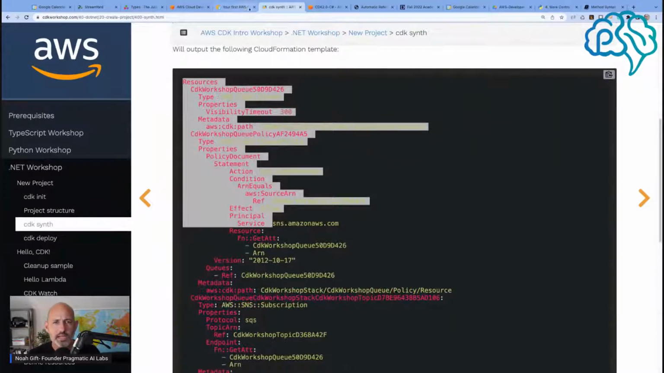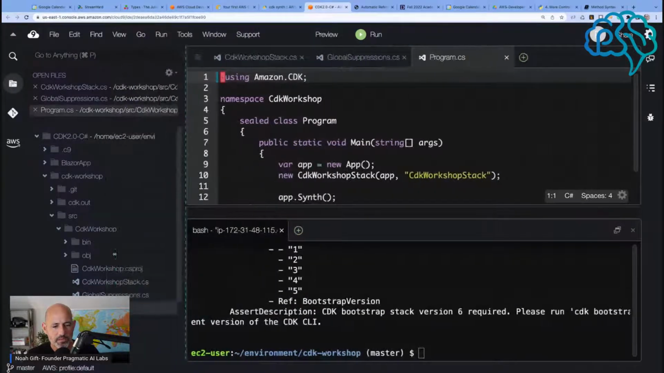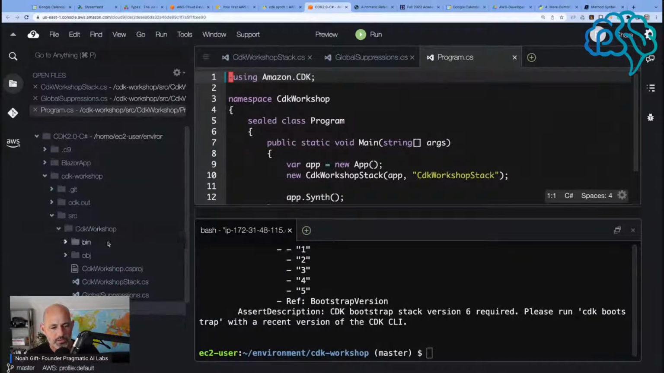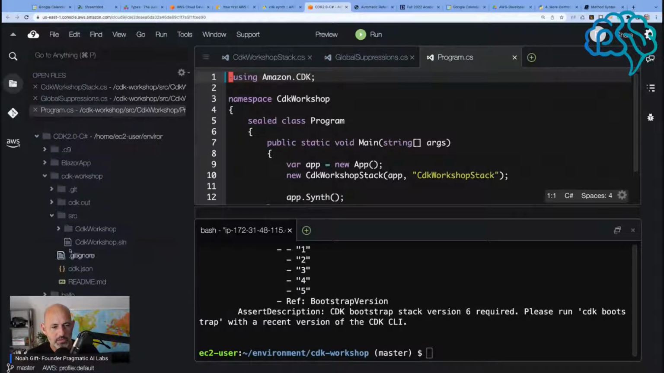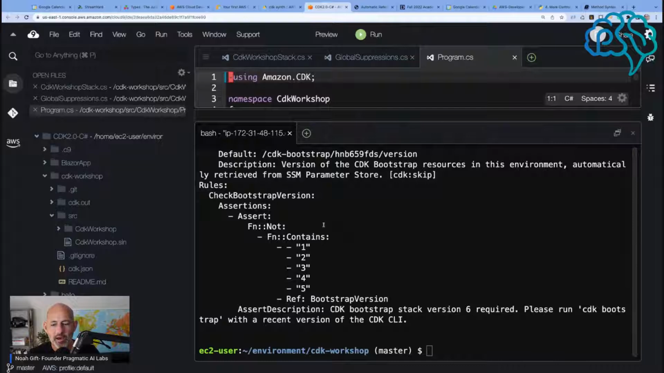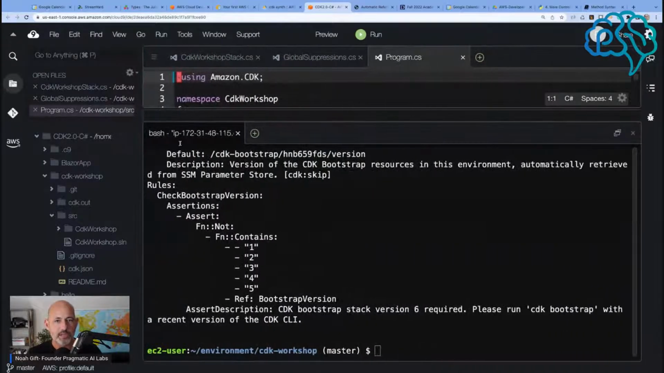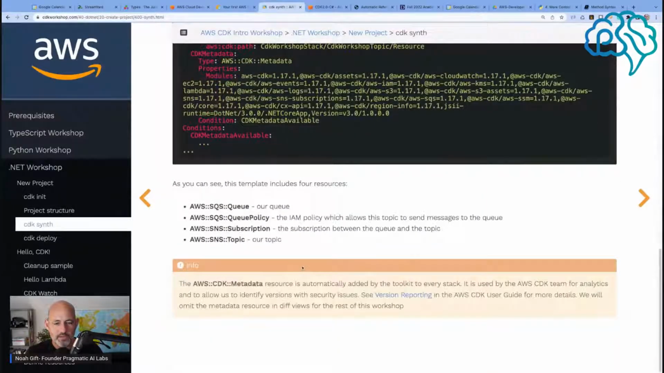Now, can I see that template? Let me move this over a little bit. Where would it create that template? I don't see it in here. Or does the synth just print that out? So I think it just prints out the CloudFormation template, which I guess kind of makes sense. Okay, so you can see all the stuff in there.